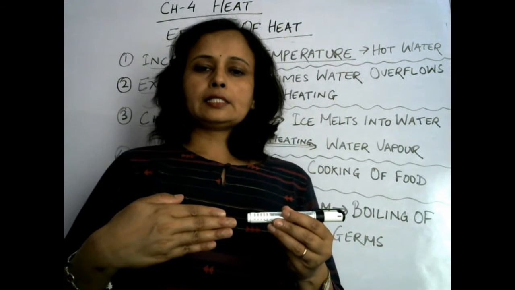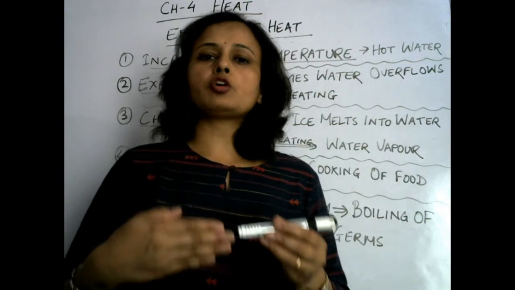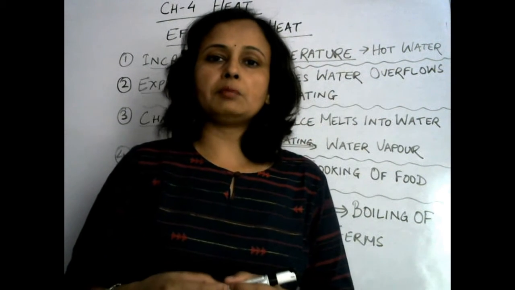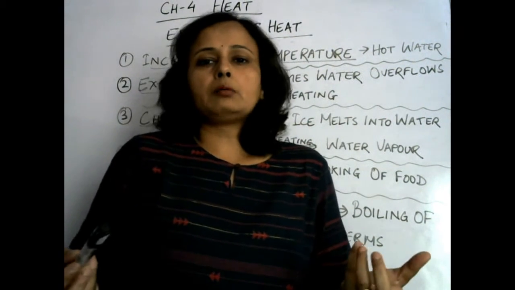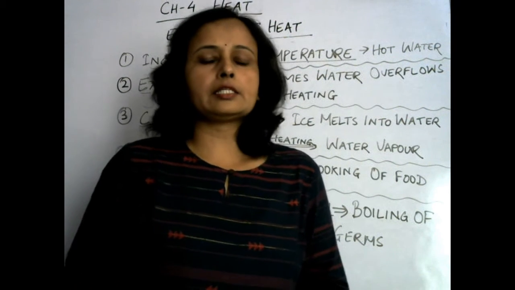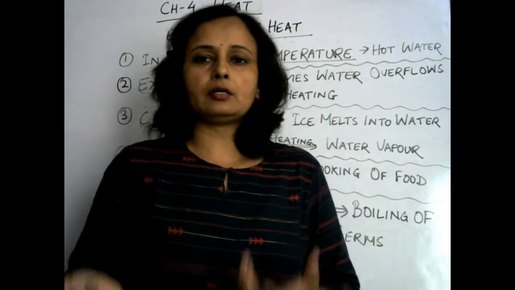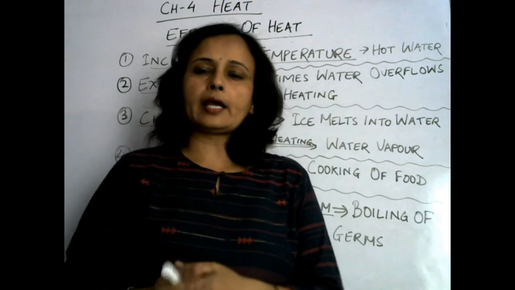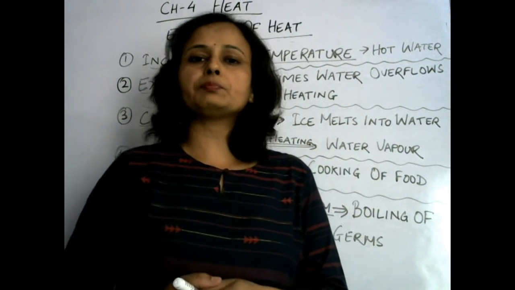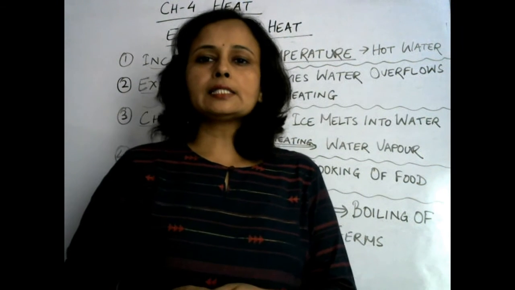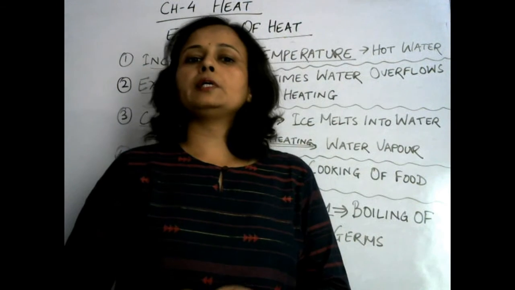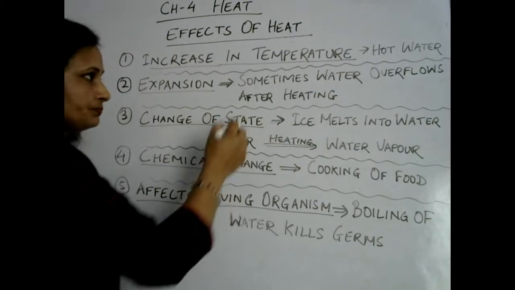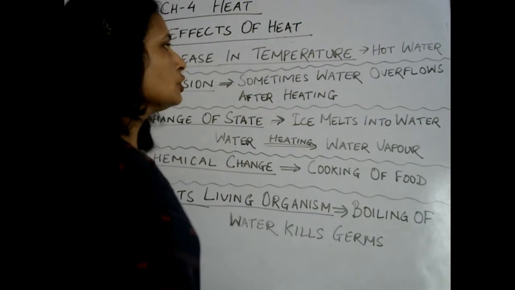Why? Because metals also expand, solids also expand due to heating, and during summer days, due to excess of heat, the tracks can be broken and accidents may take place. And to avoid accidents, to avoid damage in tracks, a gap is left between railway tracks, because solids expand after heating, but liquid expands more. Liquid expands more than solid.